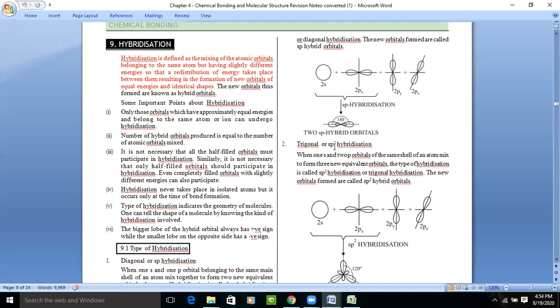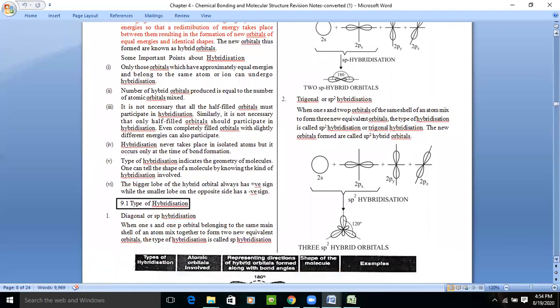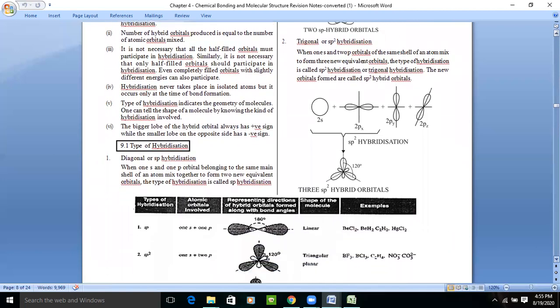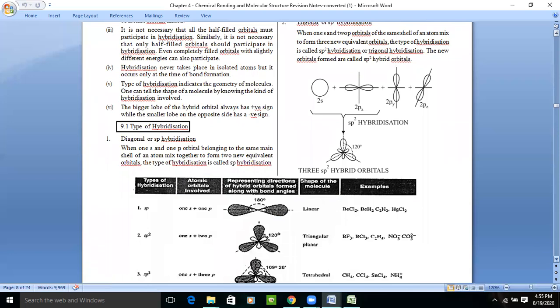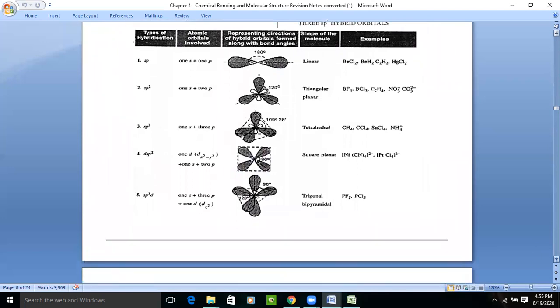Second is sp2, where one s and two p orbitals with nearly equivalent energy overlap. This type is known as sp2 hybridization, and the shape will be trigonal, because here one s and two p take part in bond formation, and we'll learn this from this chart, right? Next is sp3, where one s and three p orbitals take part, and the shape will be tetrahedral.